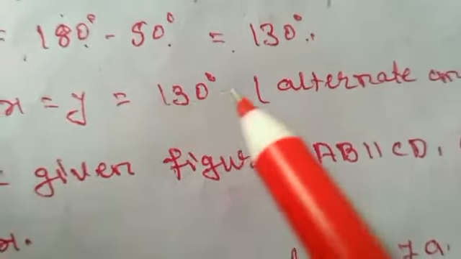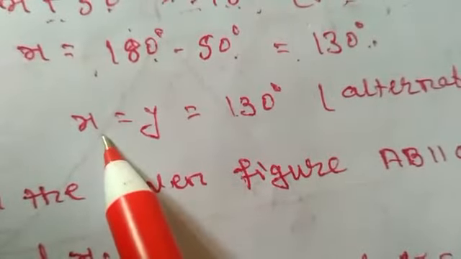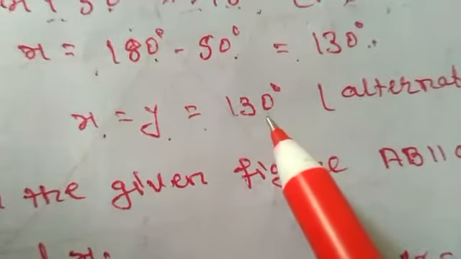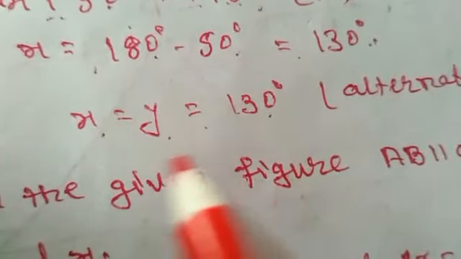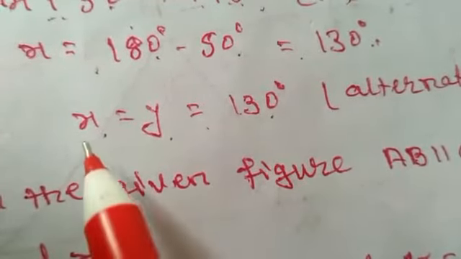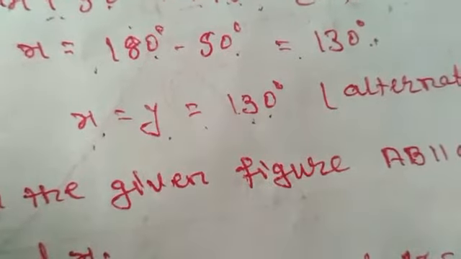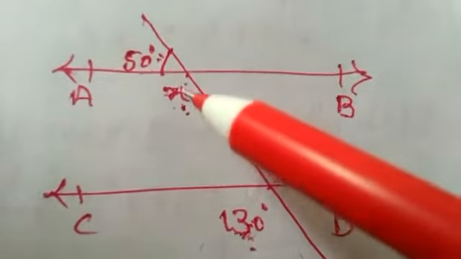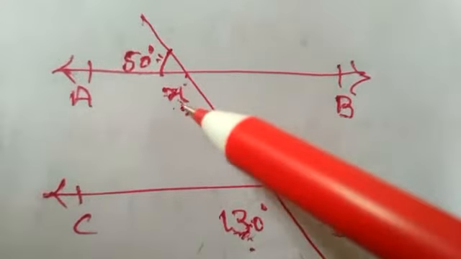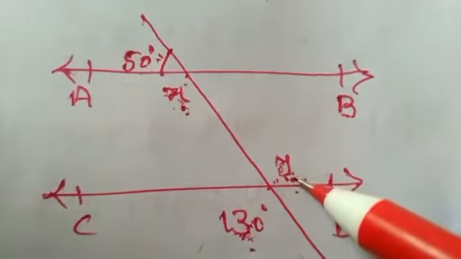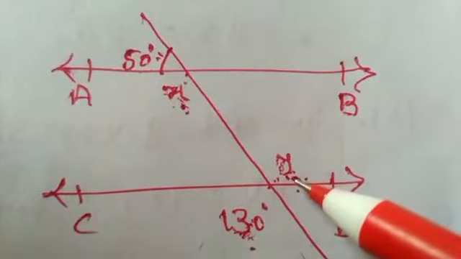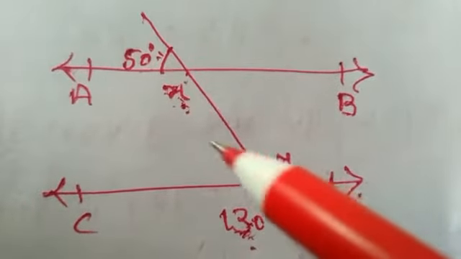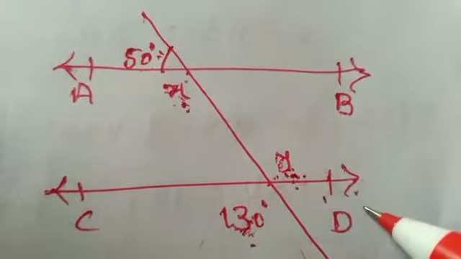So what we got? Now we got that angle x is equal to angle y equals 130 degrees because the measurements of both angles are the same. So x equals y, and this proves equal. And as you can see, if x is equal to y, it seems that they are alternate angles, and they will be alternate angles only when AB will become parallel to CD.